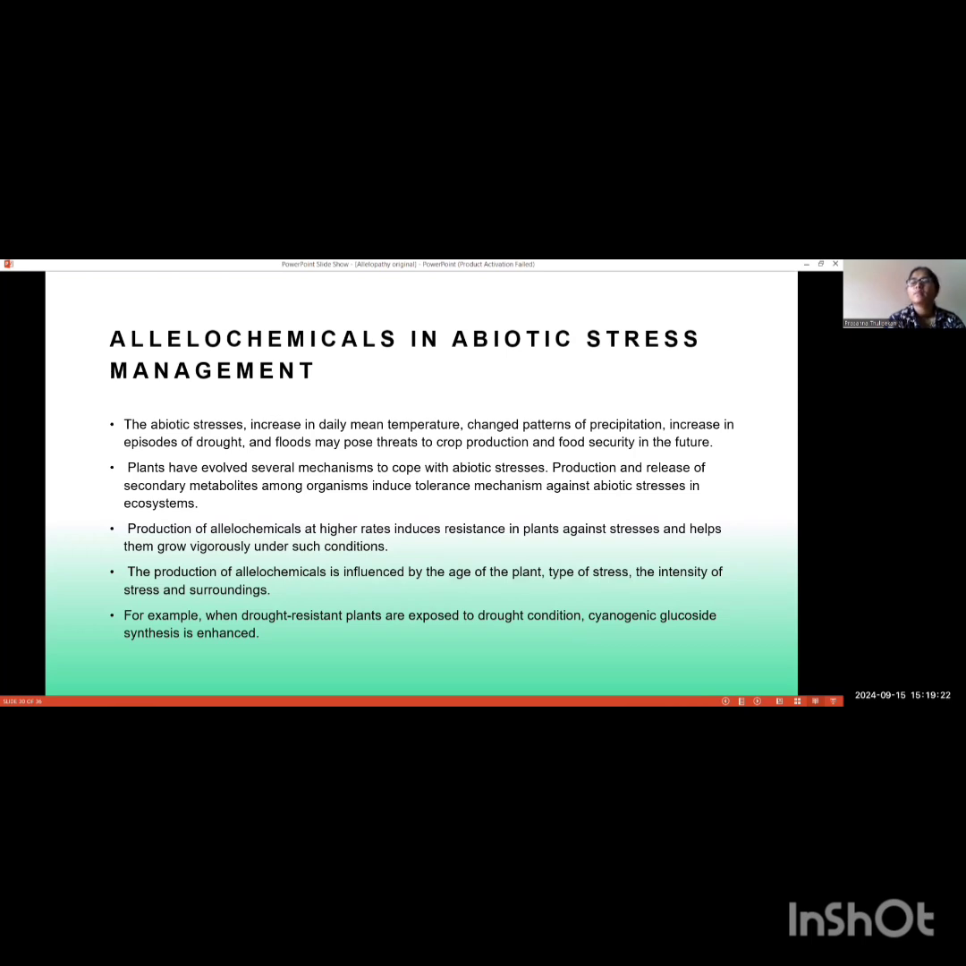So when a plant is under abiotic stress and produces allelochemicals at higher rates, that also gives resistance towards that stress. And so the plant is able to survive and can give better yield or production.